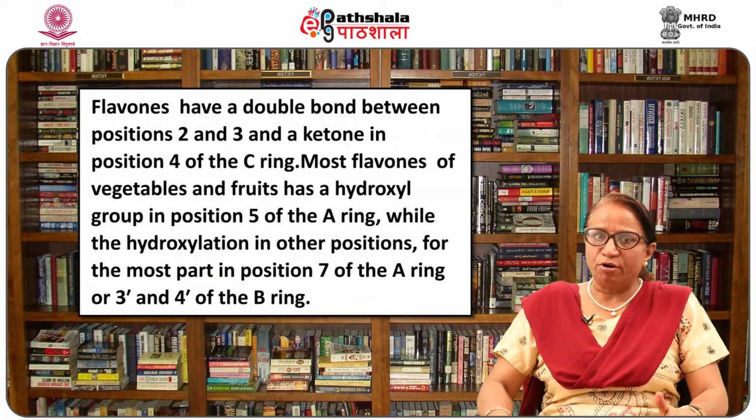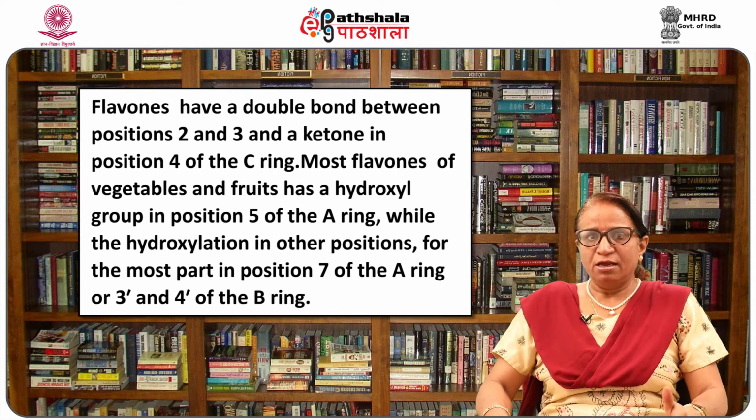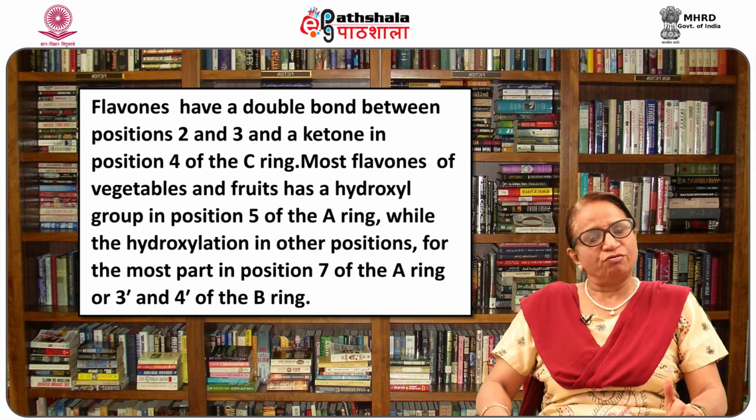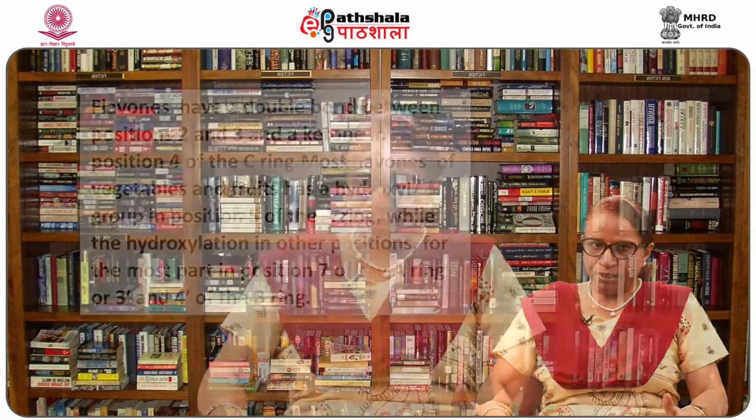Flavones have a double bond between position 2 and 3 and a ketone in position 4 of the C ring. Most flavones of vegetables and fruits have a hydroxyl group in position 5 of the A ring, while the hydroxylation in other positions is for the most part in position 7 of the A ring or 3 or 4 of the B ring.